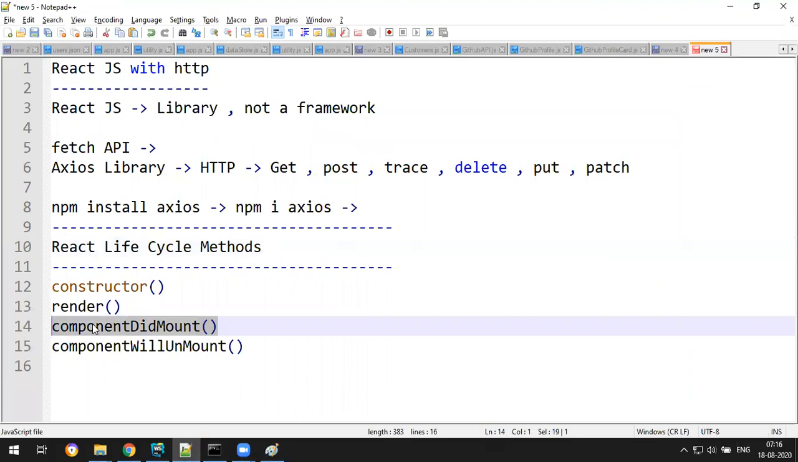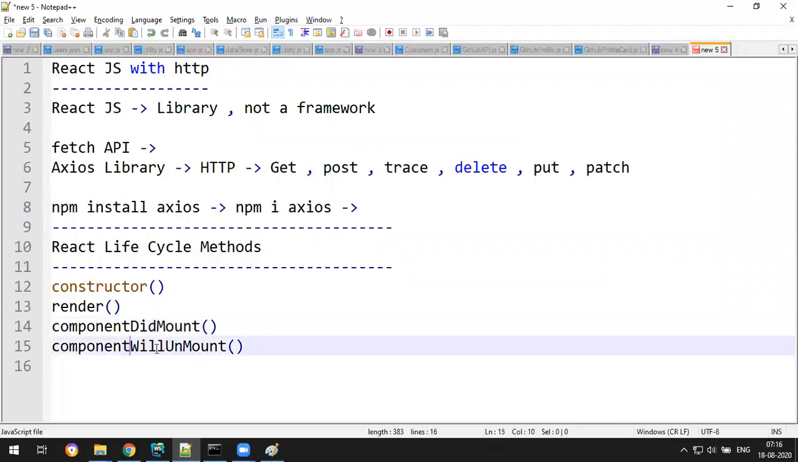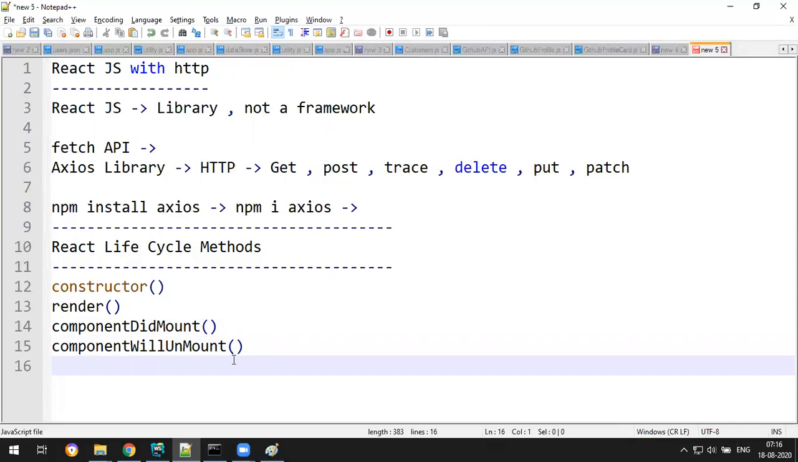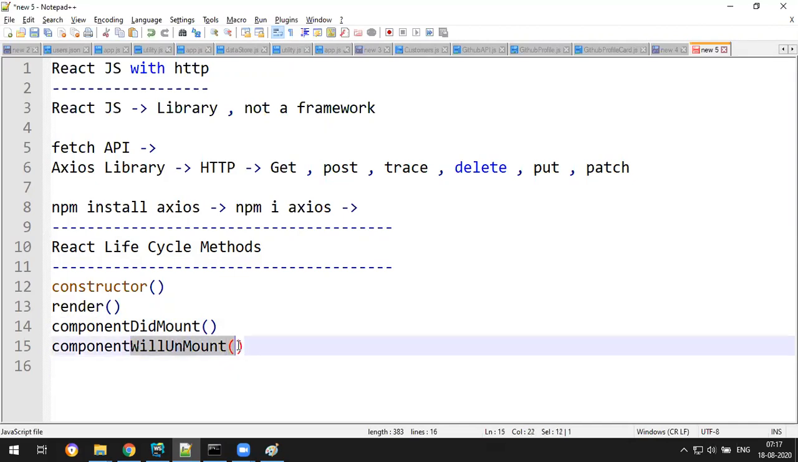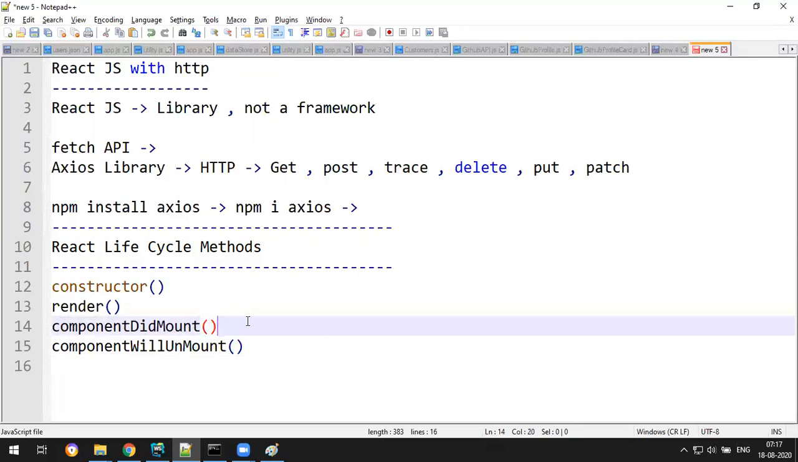Just like in jQuery, we have document.onload, right? Same like that. This means your component has fully loaded. And componentWillUnmount is called once your component has been removed from the DOM. When it wants to display some other component, it will remove the current component from the DOM. That's called this one. So we use componentDidMount to fetch data from the server.